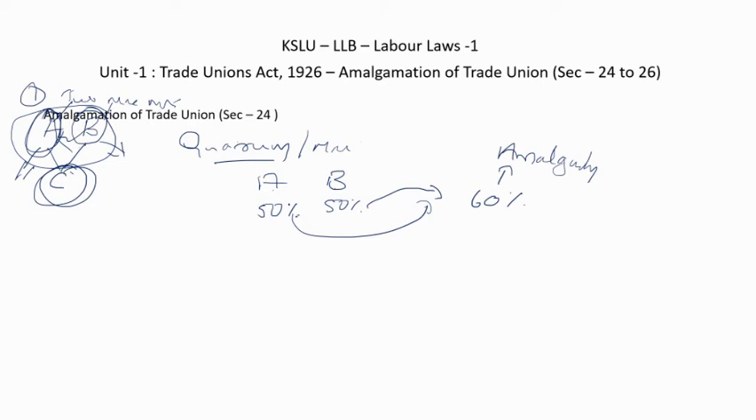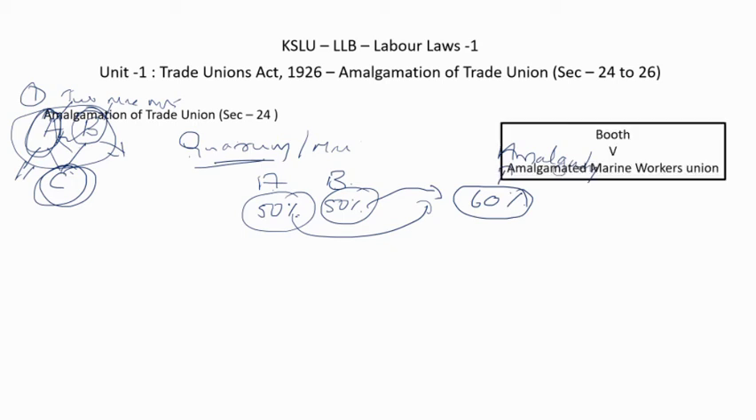60% of the people should approve the amalgamation, then only will amalgamation take place. Okay, what is the quorum required here? Quorum, or a minimum number of members required. First, in the meeting we need a minimum of 50% of each of these trade unions, and then of whoever attended from both unions put together, 60% of the people should approve the amalgamation. Then only the amalgamation is valid, otherwise invalid. This was discussed in the case of Booth versus Amalgamated Marine Workers Union.